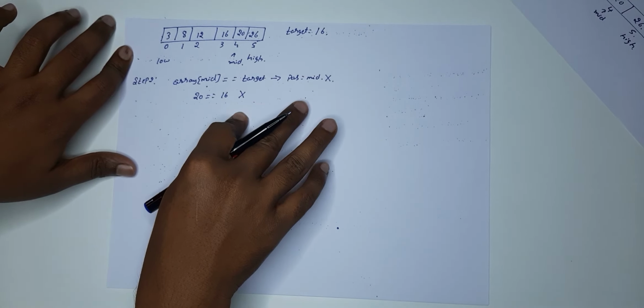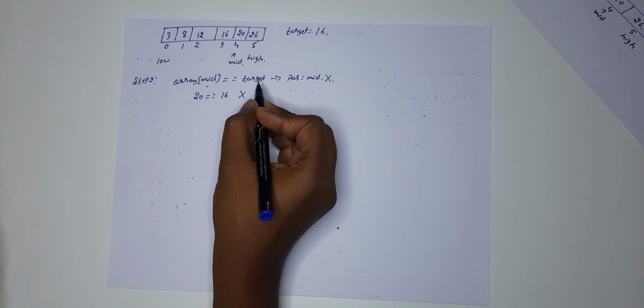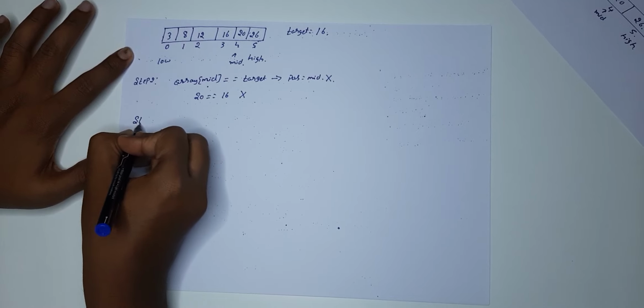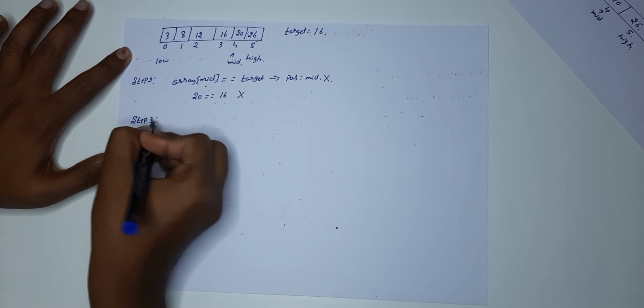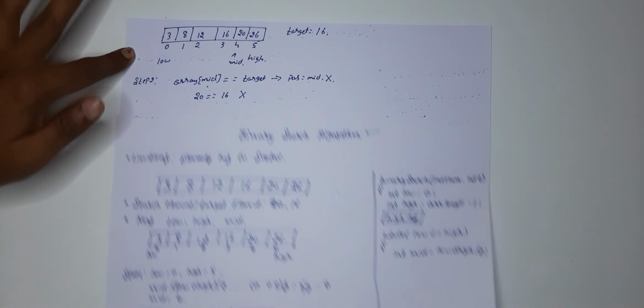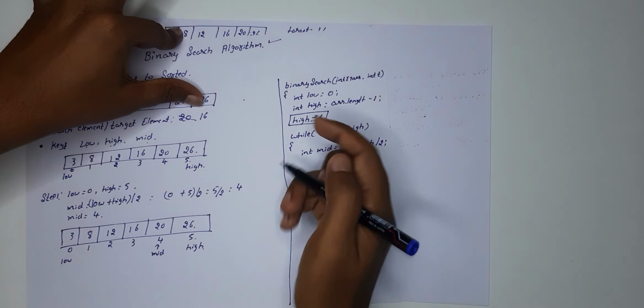So if the mid element is not equal to the target, you have to do one more step. That is going to be step 3, and we'll also update this in the code over here.